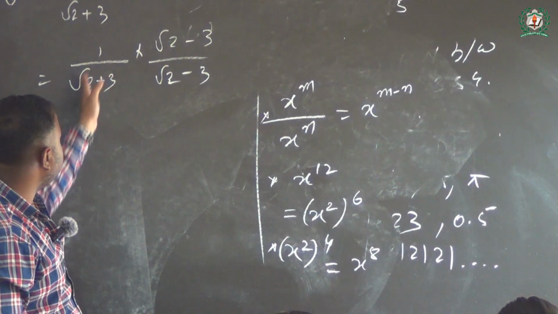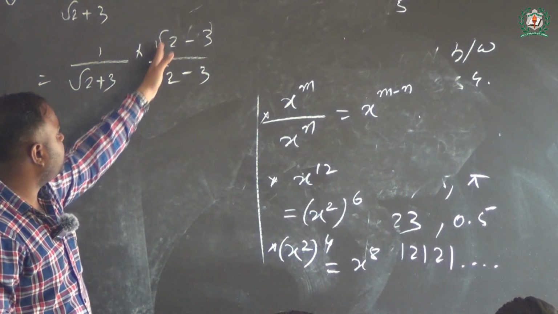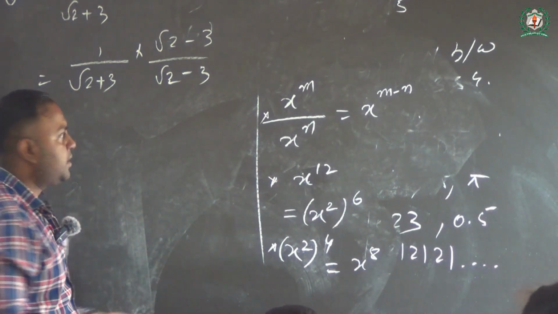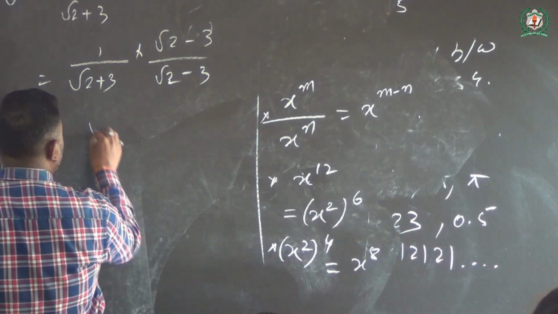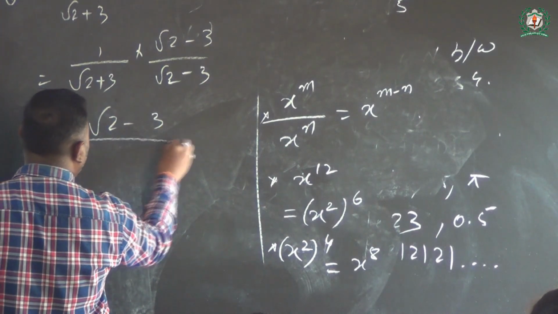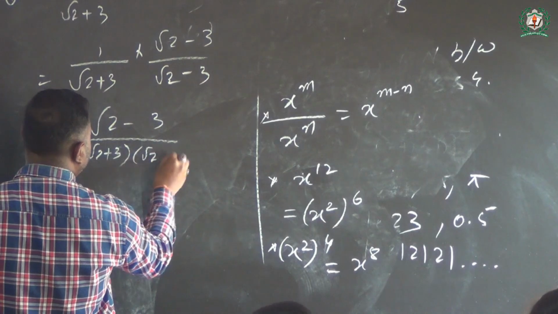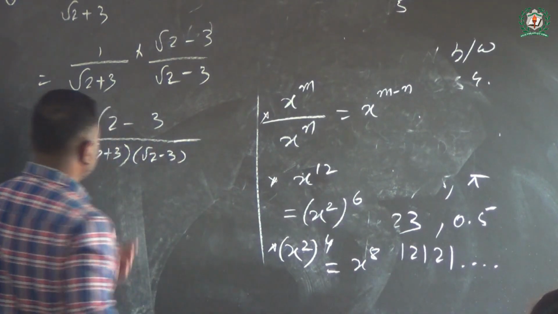So that means 1 by root 2 plus 3 multiplied by root 2 minus 3 by root 2 minus 3. Now you see root 2 minus 3 whole by root 2 plus 3 multiplied with root 2 minus 3. So what is it?